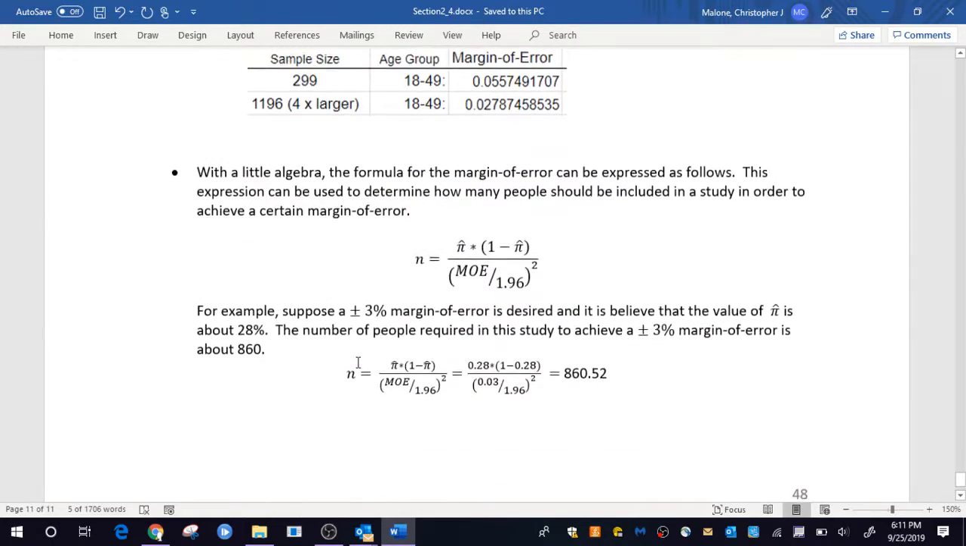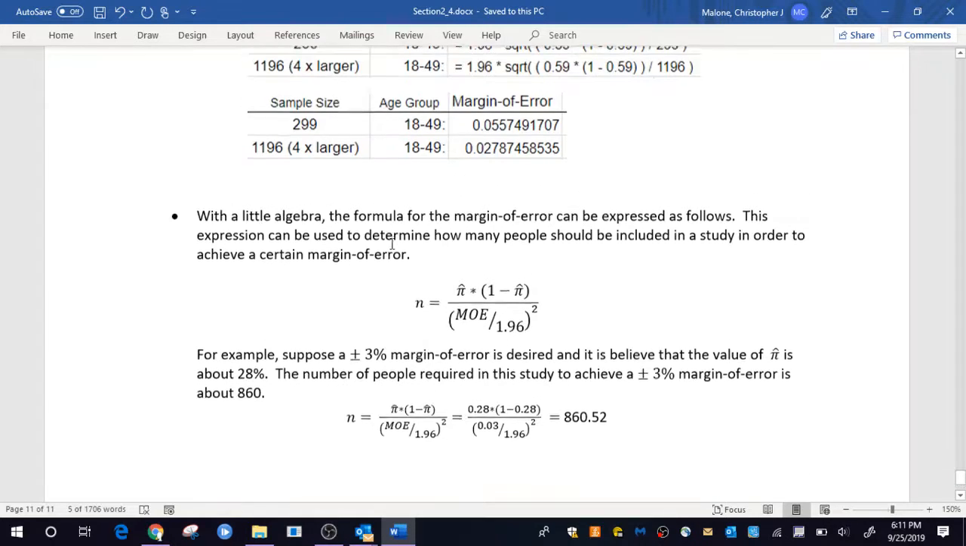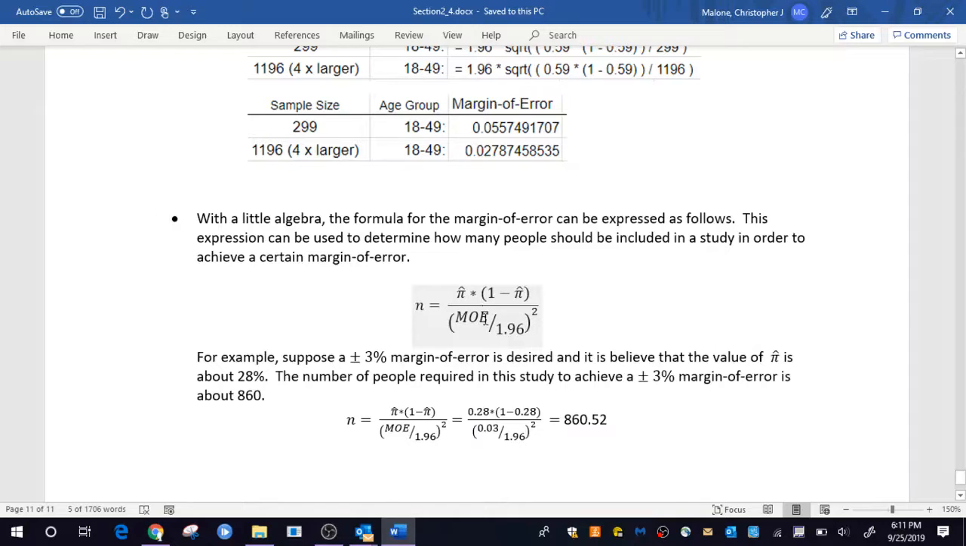All right, a little bit down here on the bottom of page 48, one thing that happens is that sometimes people want to know how many people to put into their survey. So that's called a sample size calculation. So how that actually is done is if we look at the margin of error formula, we can do a little bit of algebra and solve for n. So we could write this as n equals something. And I've done that algebra here for you.